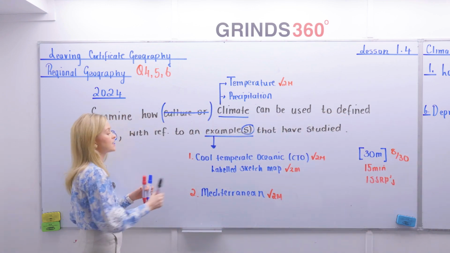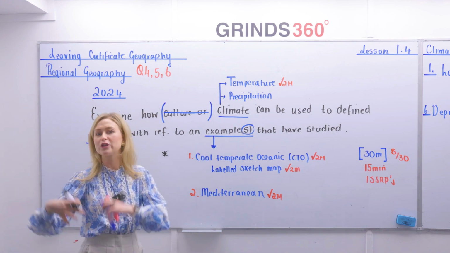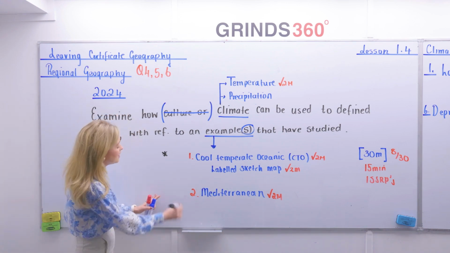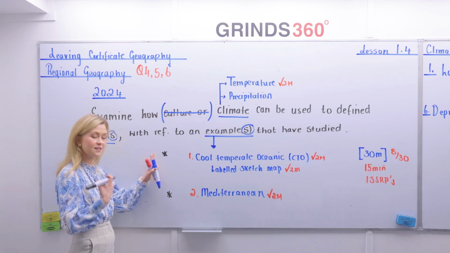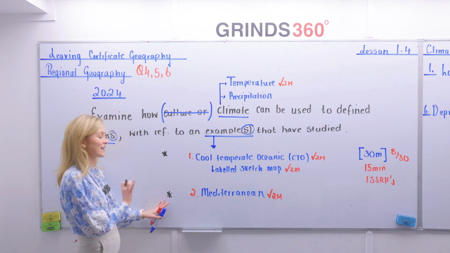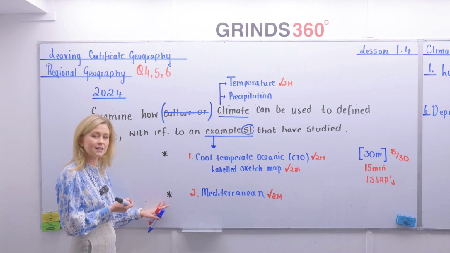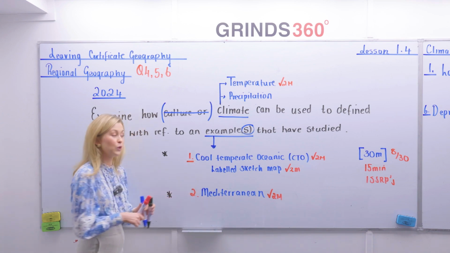Here, we're going to be focusing on my cold temperate oceanic climate. Because we haven't got to the Mezzogiorno yet, and I don't want to overburden you with too much information, I'm going to give you a quick mind map for the Mediterranean. So, a full detailed section of an essay here for cold temperate oceanic, with a little buffer for Mediterranean, knowing we're going to get that tick and 2 marks, and we're going to learn a lot about its climate later on. So guys, let's get started here with my cool temperate oceanic climate.